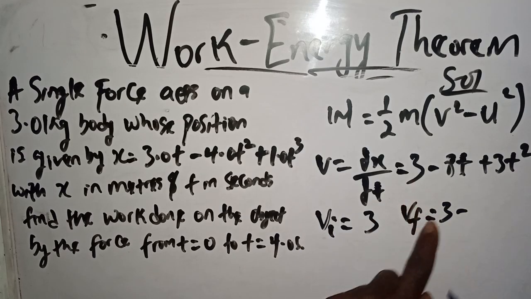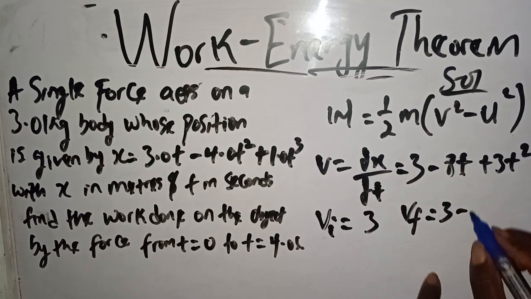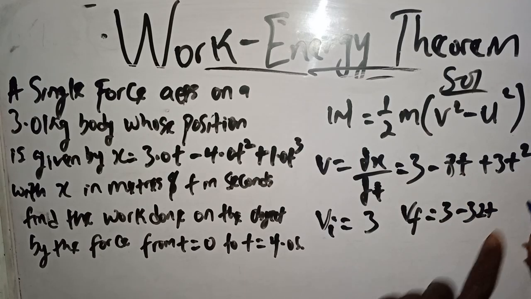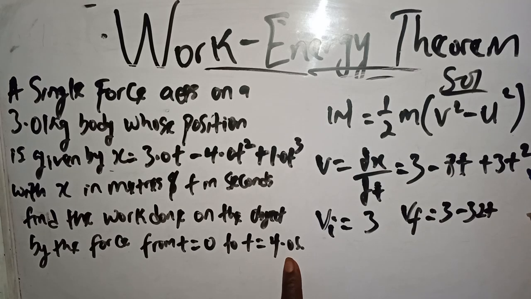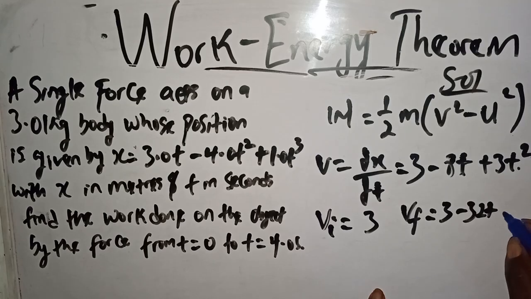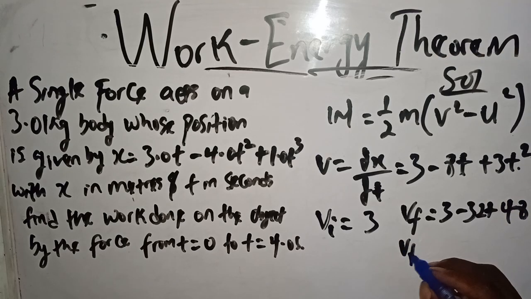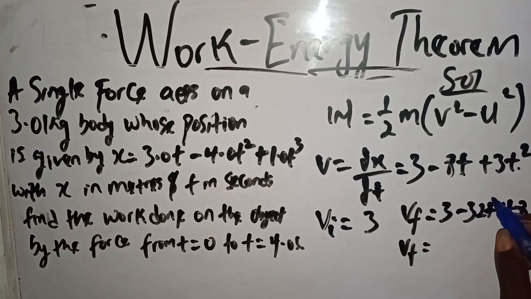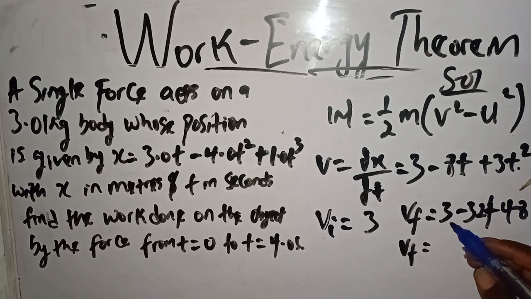is 3 minus, if you put 4 here, 8 times 4, 32. If you put 4 here, because it is the final time, 4 squared is 16. 16 times 3, that's 48. So here we have v final equals 3 minus 32 plus 48.